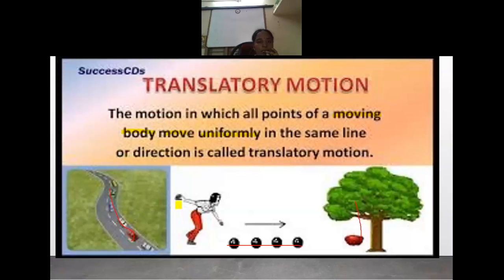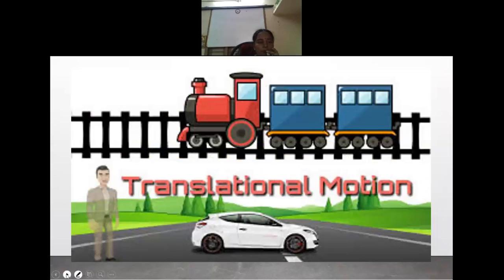So that is known as translatory motion. When the man is walking, the car is moving on the road, and the train is moving on the track, these are all the best examples for translatory motion.